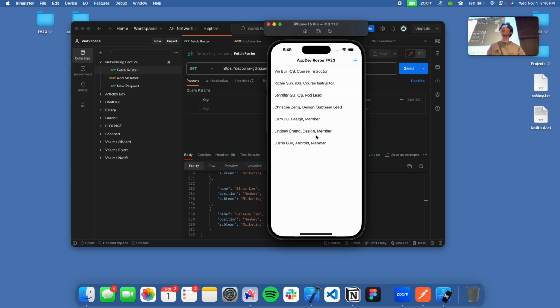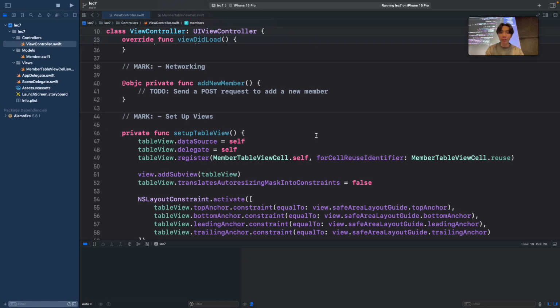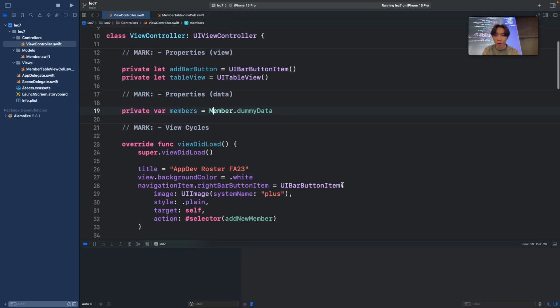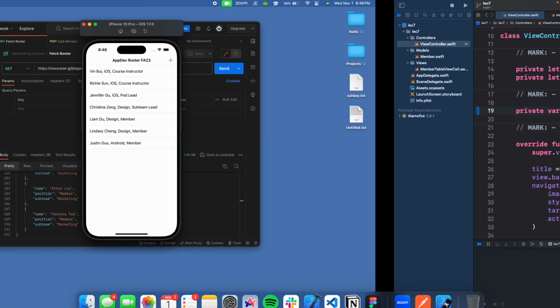But now I actually want to connect our app to the internet. So first, I'm going to create some kind of function in here that will fetch all of this data from the backend. First, I'm going to make this a list of members and initialize it to an empty array. We don't want to use dummy data; we want to use the data from the backend now.